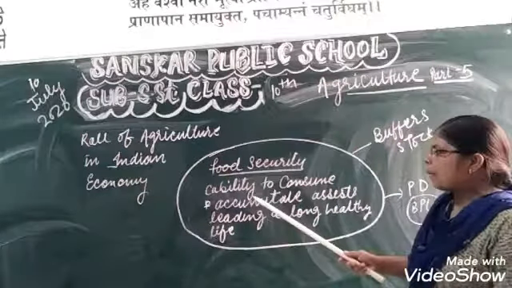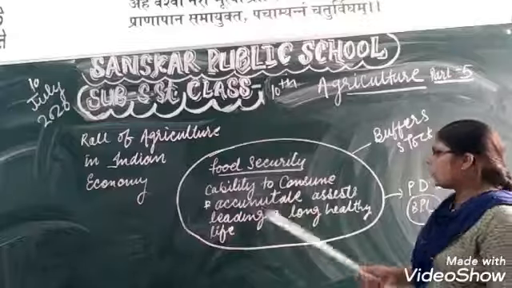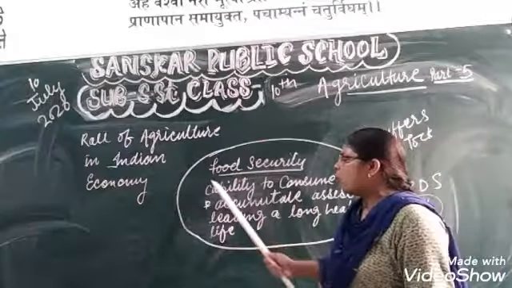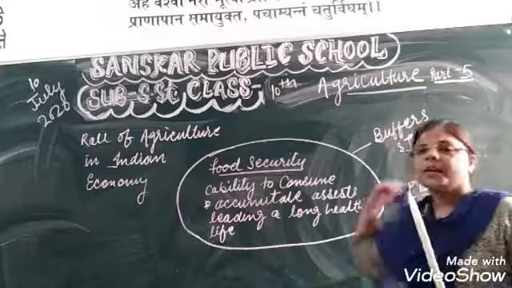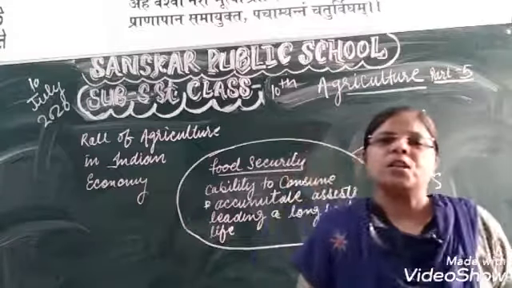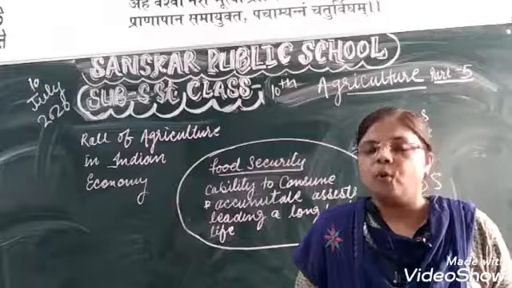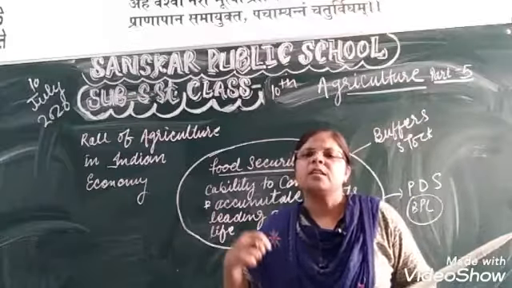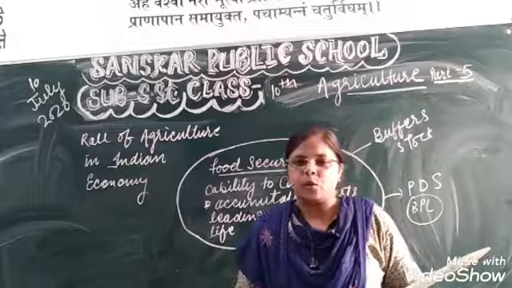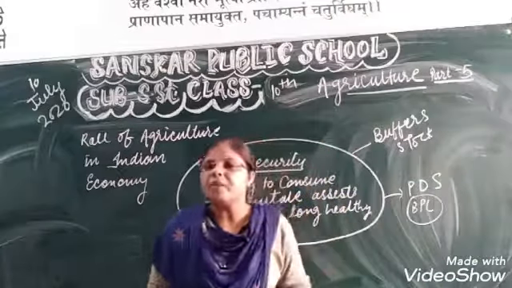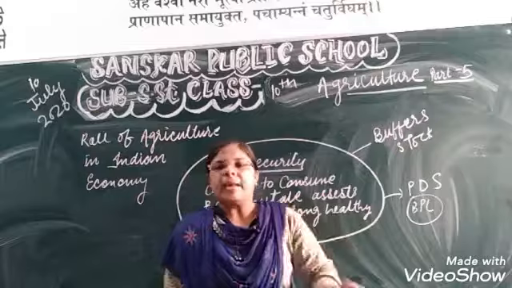Food security is the capability to consume and accumulate assets that give a long, healthy life. It means that the government wants to assure that in India each and every person should have a right to get food. In that food they should get protein and vitamins, meaning they should have a balanced diet. And our government also runs a program to provide everyone a balanced diet.